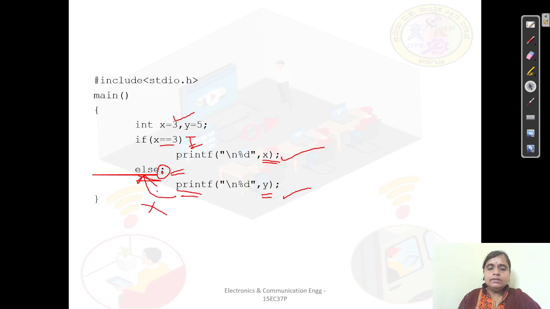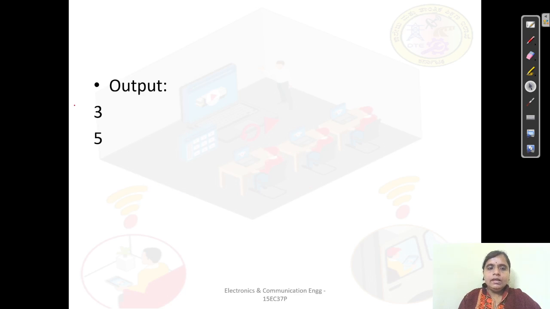This is not under the else statement. It is an independent statement. Okay, because the else gets terminated because of this semicolon. This is an independent statement. So we are going to print here y also. Okay. The output we get is 3 and 5.